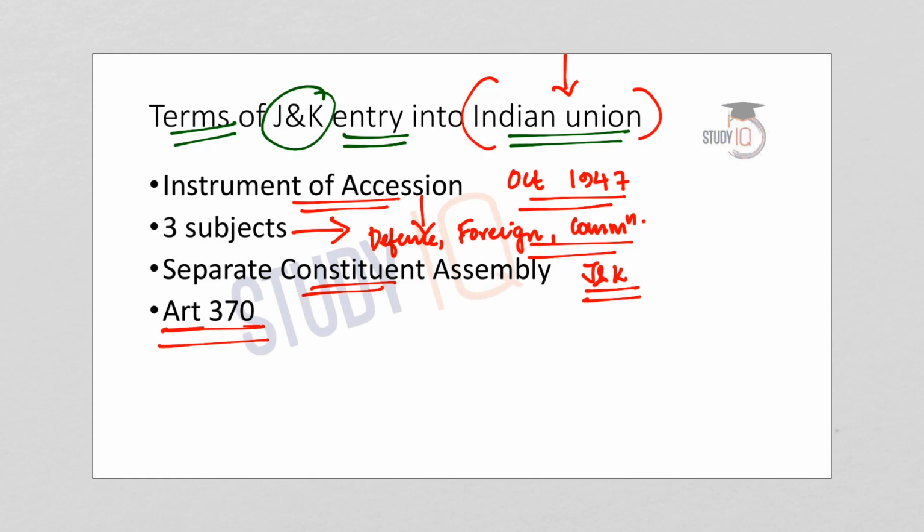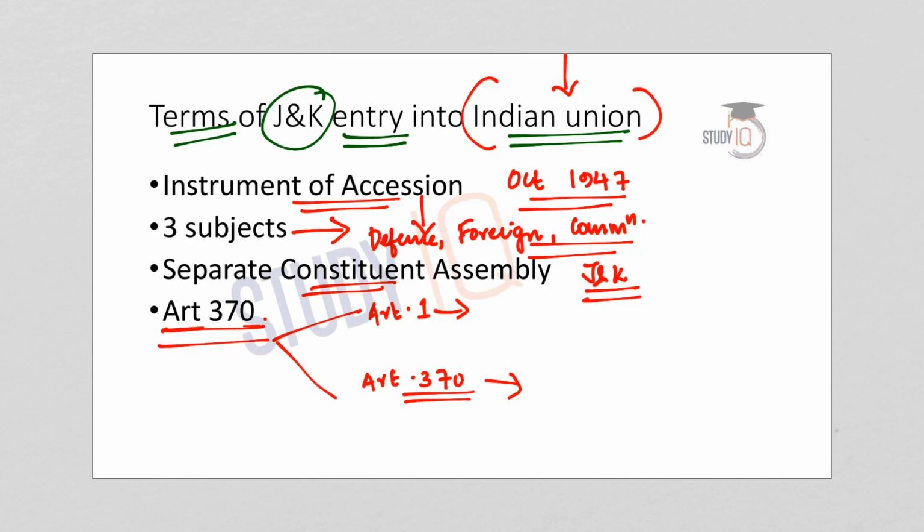And under Article 370 of the Indian Constitution, only two articles of the Constitution apply to Jammu and Kashmir. One is Article 1, which defines India, and the other one is Article 370 itself. So these are the only two articles which apply to the state of Jammu and Kashmir from the Indian Constitution.